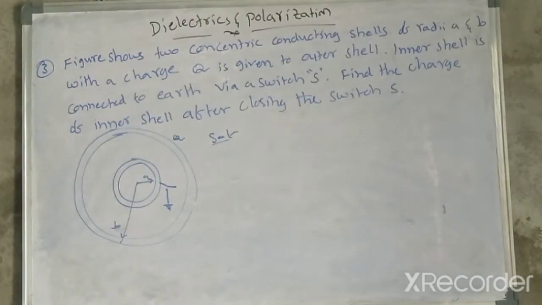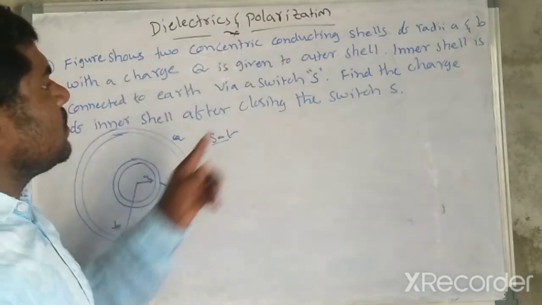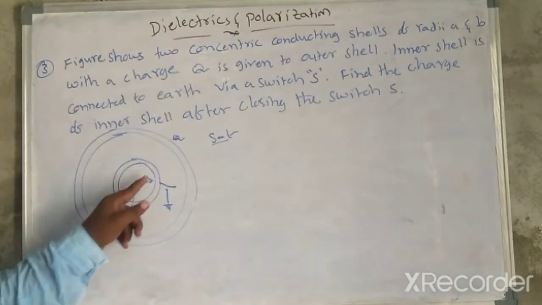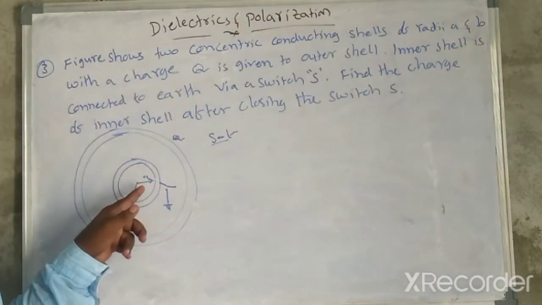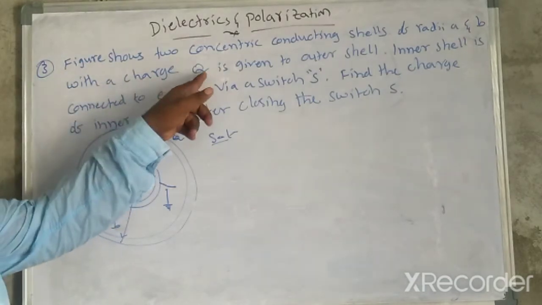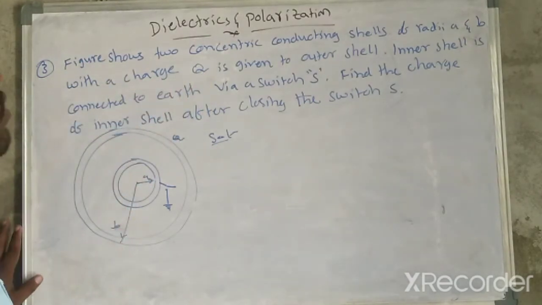Another model: the figure shows two concentric conducting shells, inner shell of radius A and outer shell of radius B, with a charge capital Q given to the outer shell.